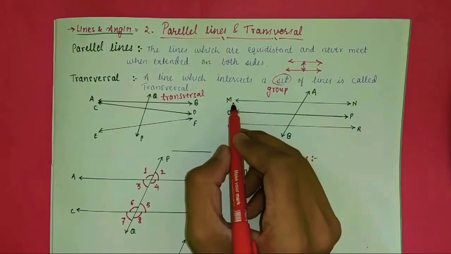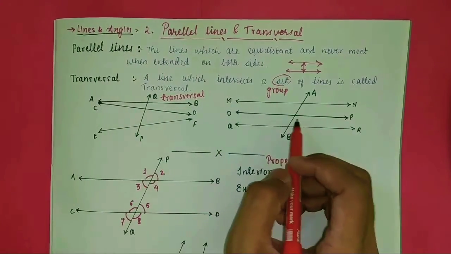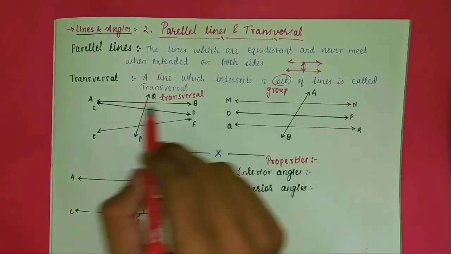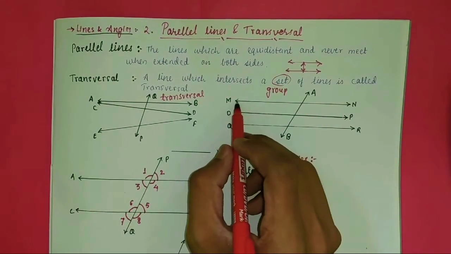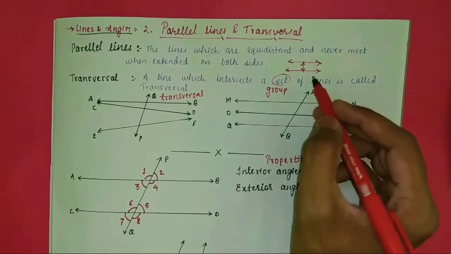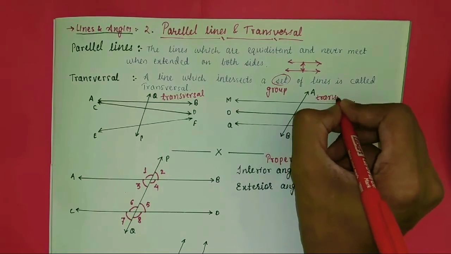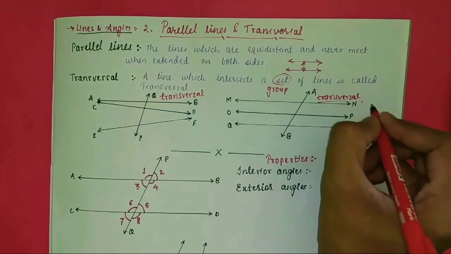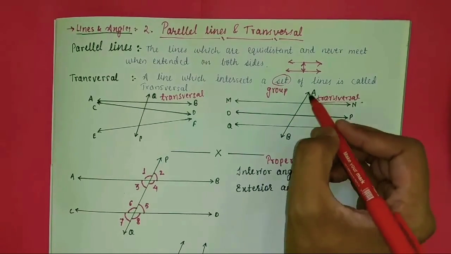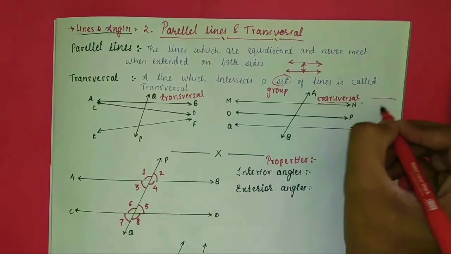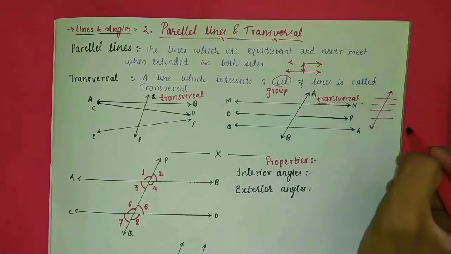Here also, these are not parallel lines. A transversal may be for parallel lines, or may not be. So in this case these are parallel lines and these are not. MN, OP and QR are intersected by a line AB, therefore it is a transversal. Remember, a transversal is a line which intersects all the lines of the group. Suppose there are 4 lines, then it has to intersect all 4 lines.